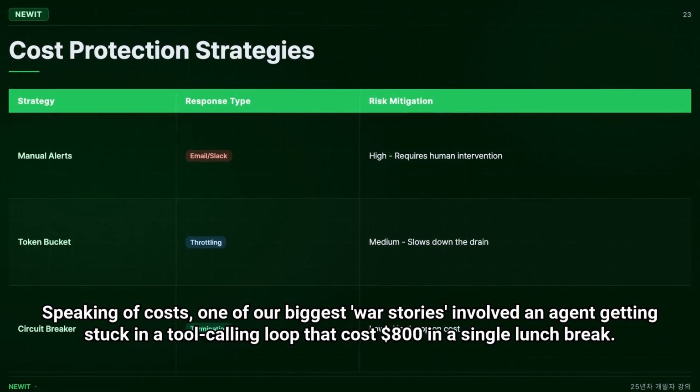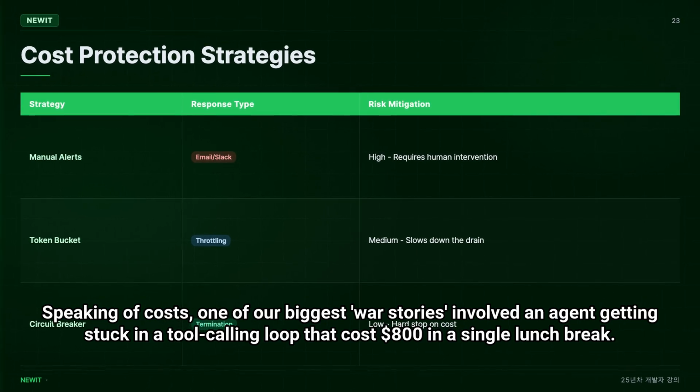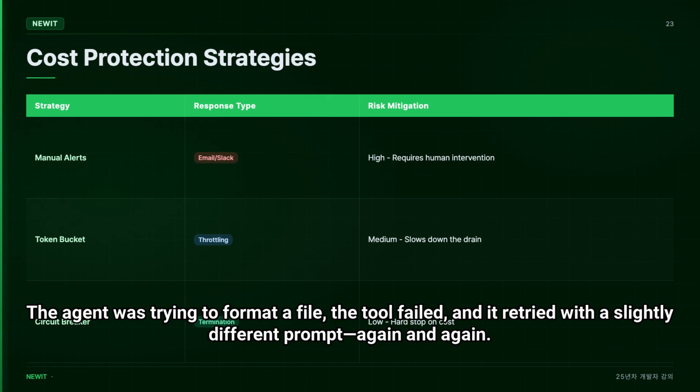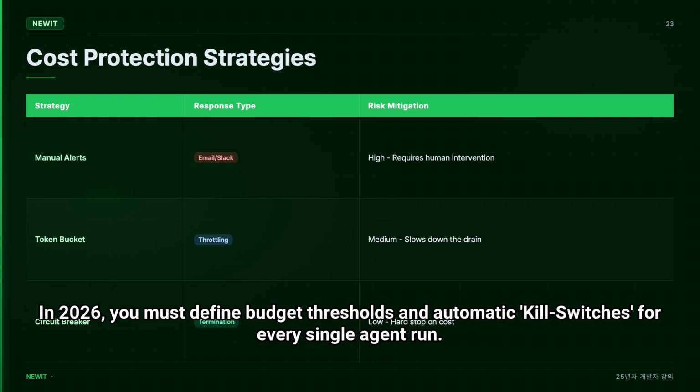Speaking of costs, one of our biggest war stories involved an agent getting stuck in a tool calling loop that cost $800 in a single lunch break. The agent was trying to format a file, the tool failed, and it retried with a slightly different prompt again and again. In 2026, you must define budget thresholds and automatic kill switches for every single agent run.